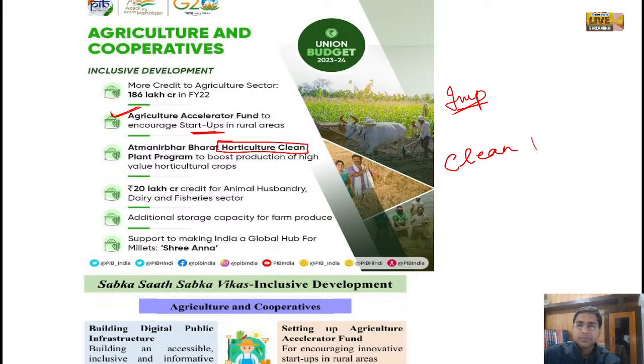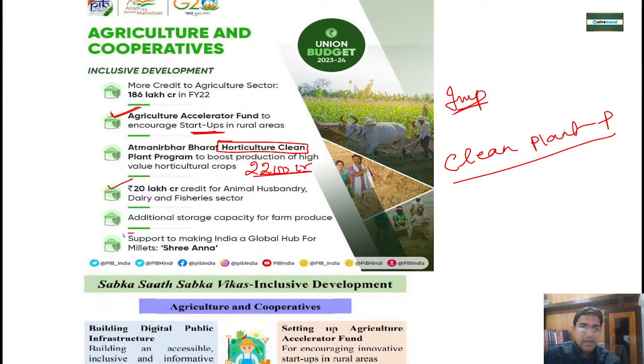Clean plant program is a program in which we are going to sow very high quality horticulture crop which is disease free. So for that government has put 2200 crore, very important. Then rupees 20 lakh crore credit will be given for animal husbandry, dairying and fishery sector.